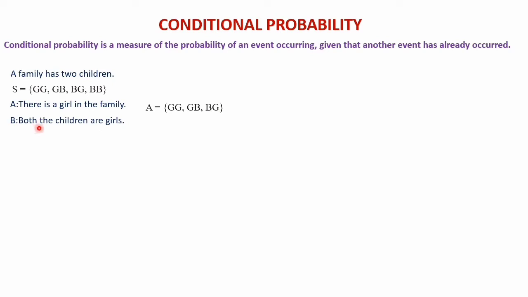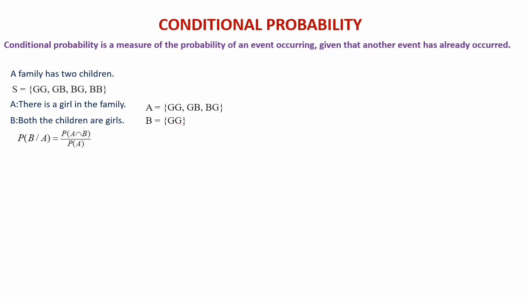Next event B: both the children are girls. Here there is only one possibility, that is G and G. A we have taken as the event that there is a girl in the family, which has already happened. We must know that there is a girl in the family. That means the outcomes are like this. And the second one is both the children are girls, so this is the outcome.